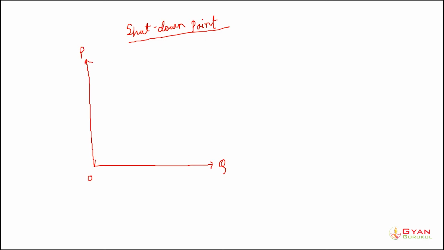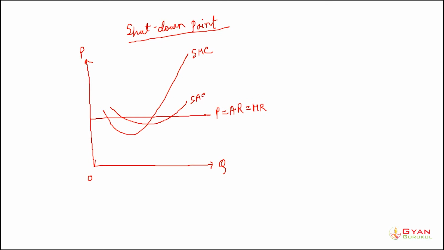Now this is, say, the price line of the firm. Here in perfect competition, price is equal to average revenue is equal to marginal revenue. Now let's draw the marginal cost. So this is the short run marginal cost of the firm. Now we have to draw the short run average cost and the short run average variable cost. Let's suppose this one here is the short run average cost, SAC, and below it, this one represents the short run average variable cost.